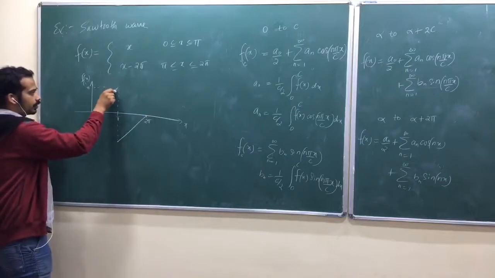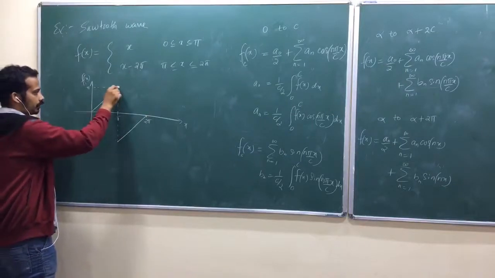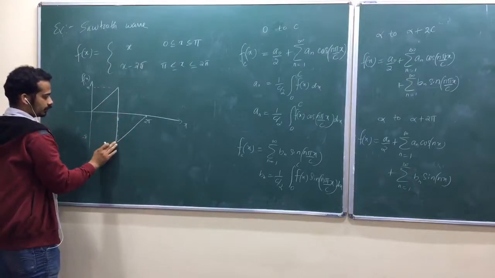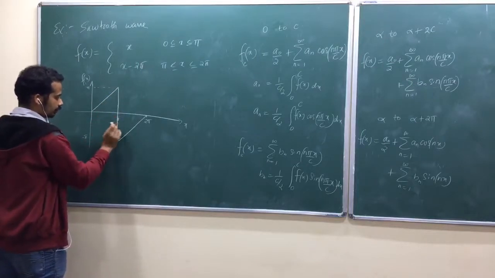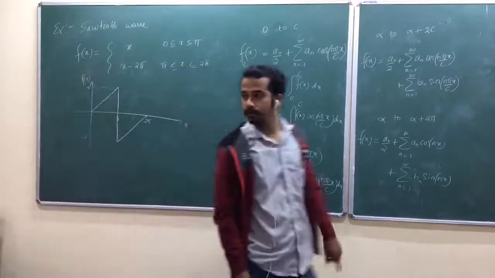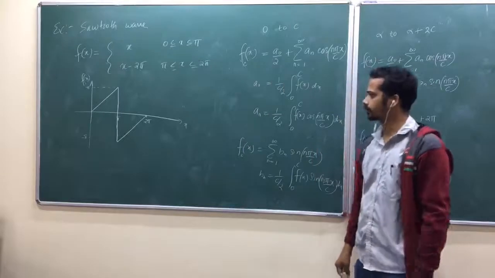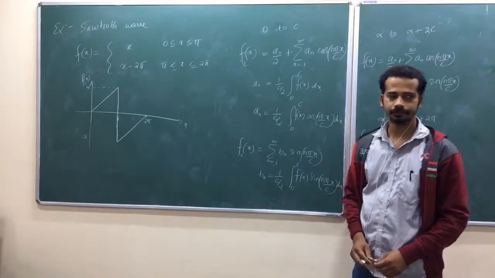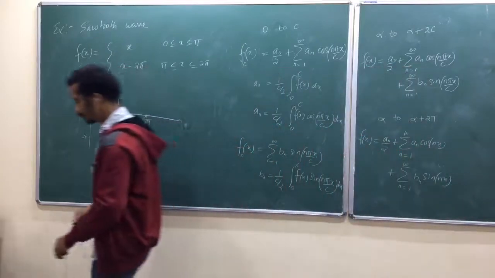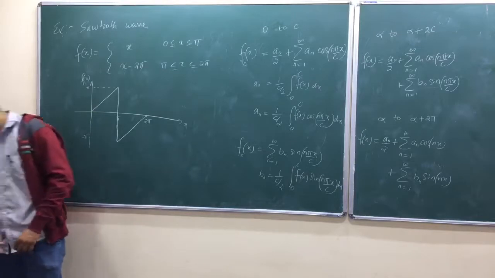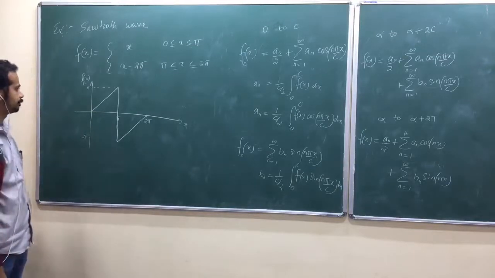Okay. We call this kind of wave a sawtooth. I think this kind of signal is given in the CRO, cathode ray oscilloscope, as one of the sides. Sawtooth wave, and it is used in many other applications. Okay. Can you draw this one? Discontinuous function.